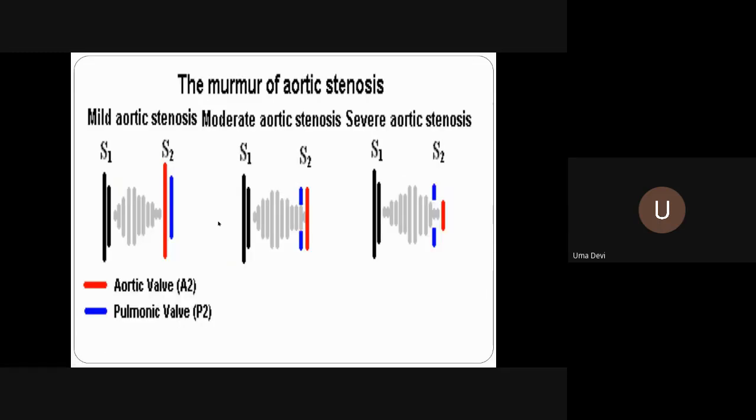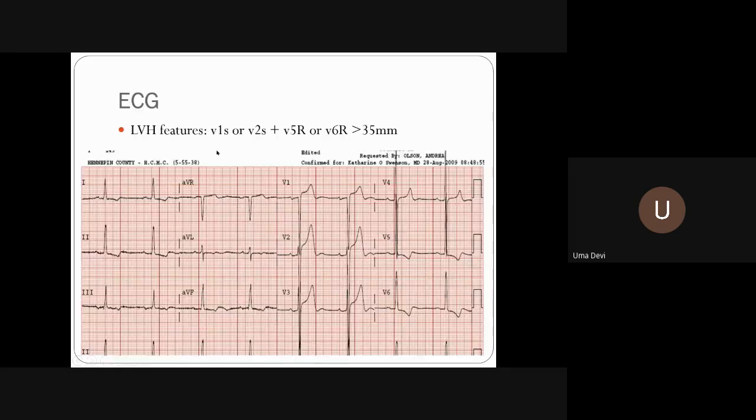So this is your mild stenosis. The gap is there. Here the gap is increasing, but what happens is the murmur is engulfing your second heart sound. So as the severity increases, the length of the murmur also increases, and it engulfs the second heart sound, and the second heart sound becomes softer. So this is the diagrammatic representation of what you are going to hear in auscultation.